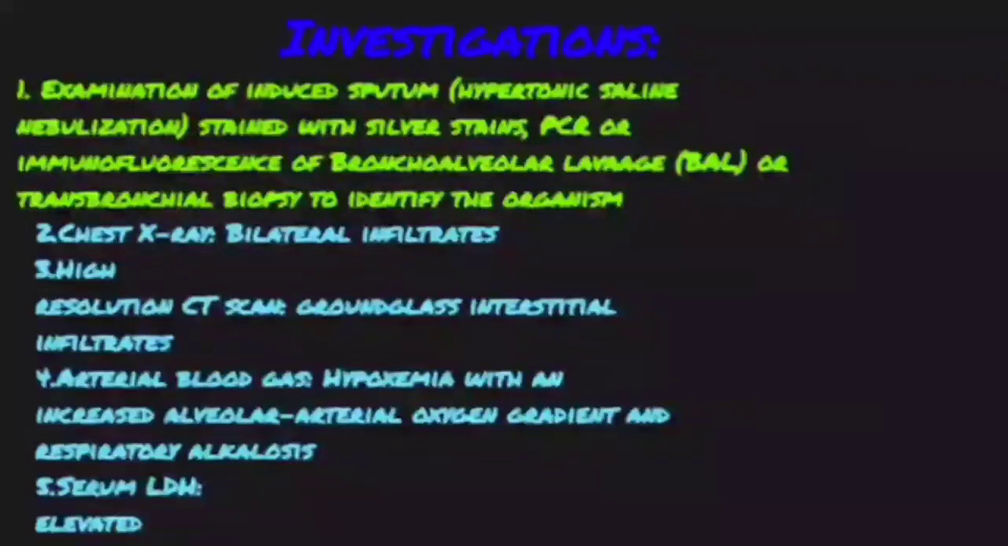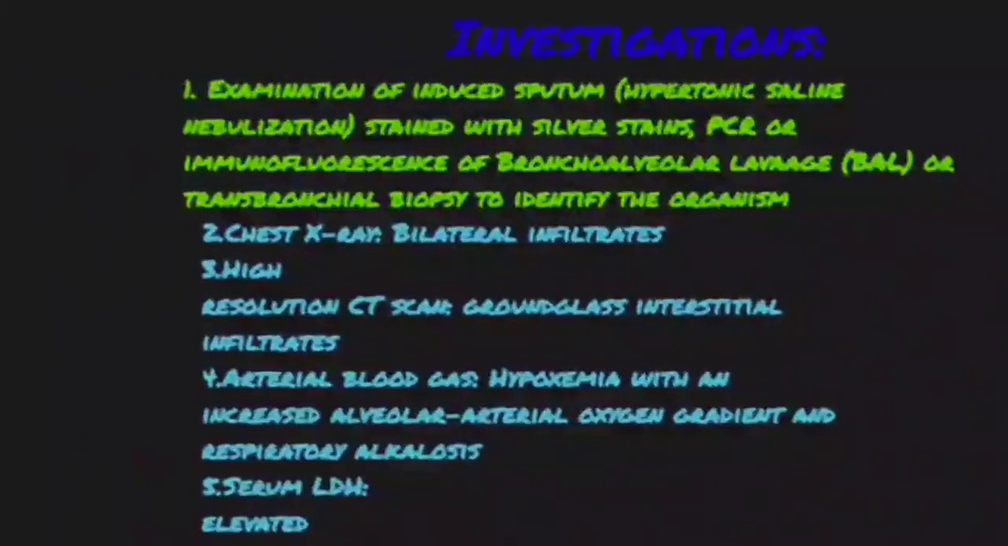But the diagnostic procedure will be examination of induced sputum stained with silver stains, and PCR or immunofluorescence of bronchoalveolar lavage or transbronchial biopsy. Methenamine silver stains the cyst wall while Giemsa stains the wall of trophozoites and sporozoites.